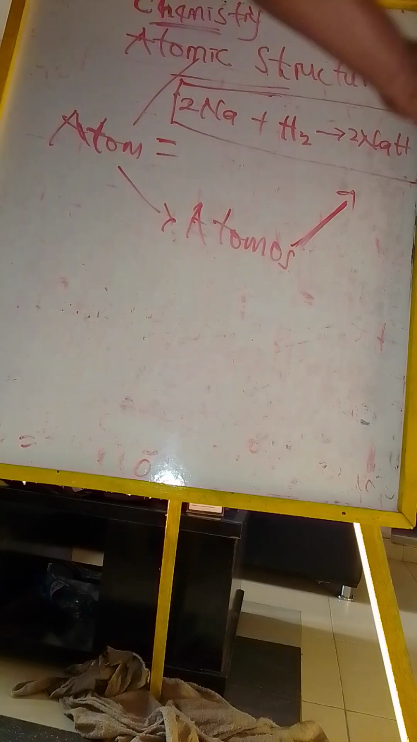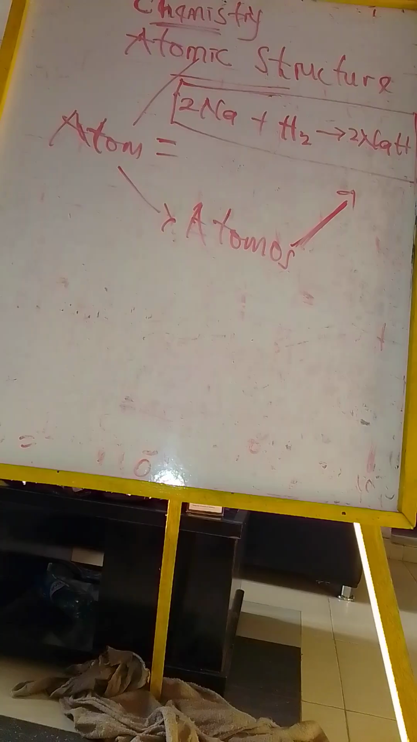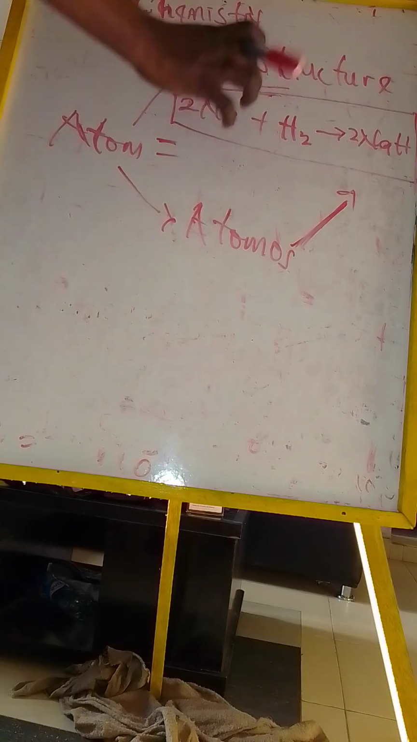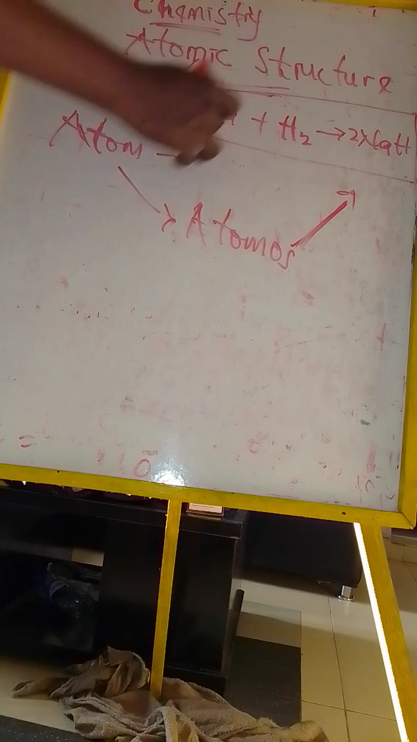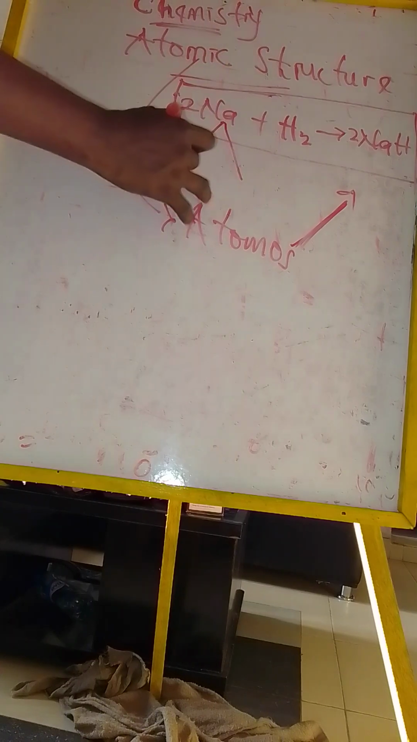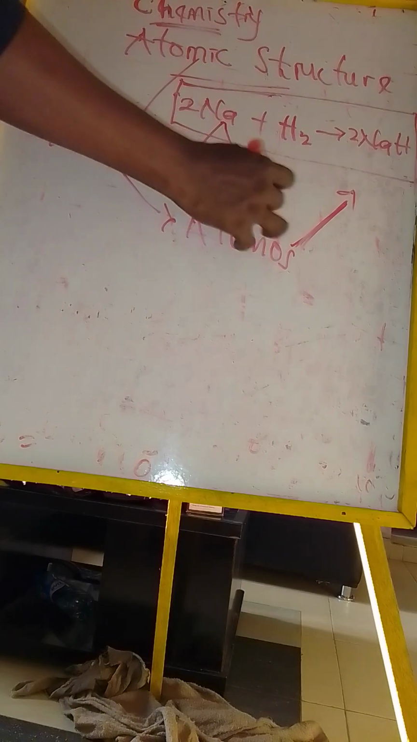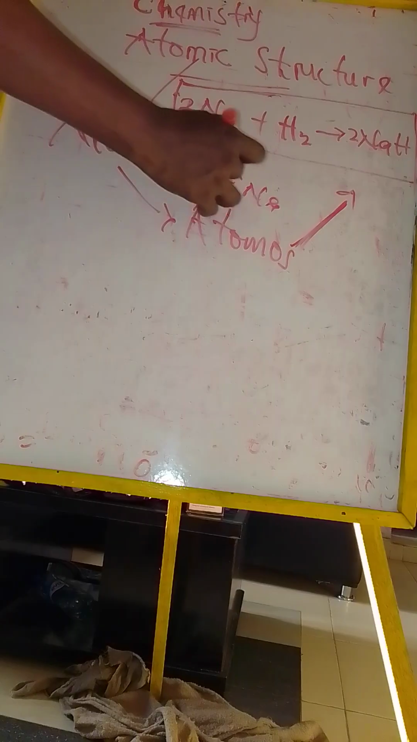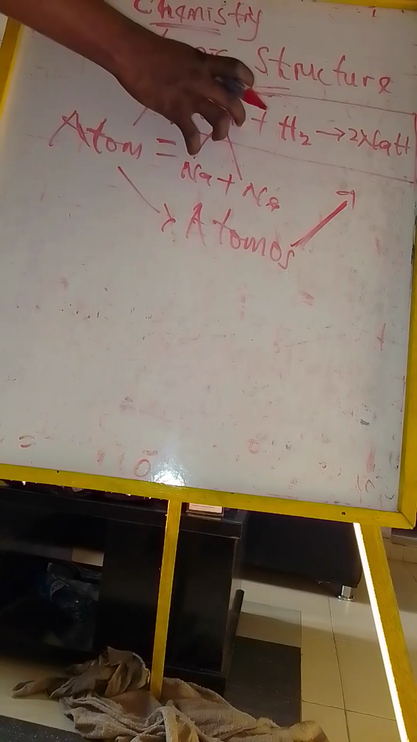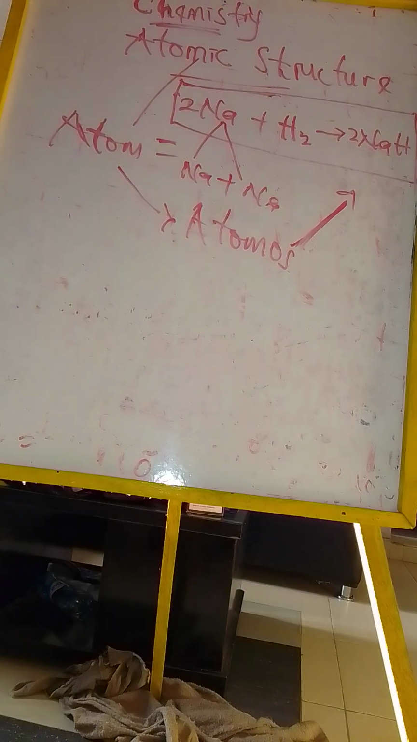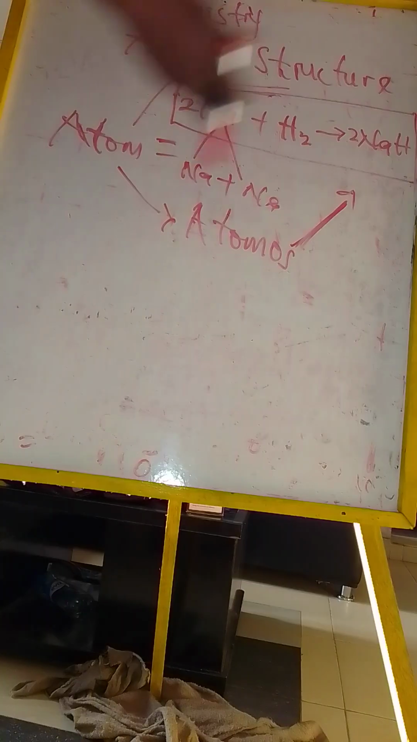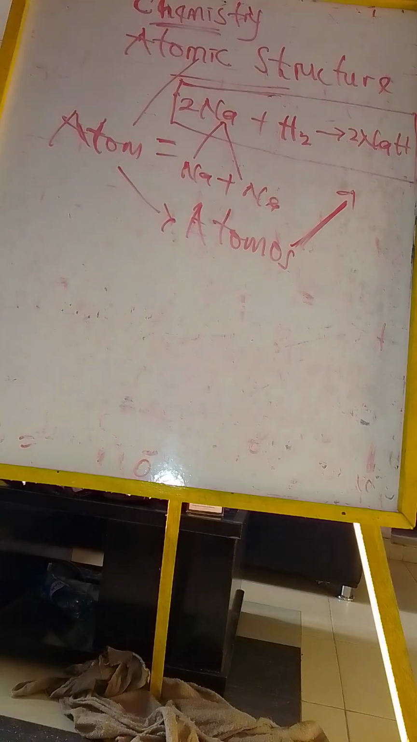So what do I mean by this? When you look at this on the board, we have a reaction. Here, the smallest amount, we can say we have two sodium atoms, one sodium, one sodium. These two sodium atoms come together and react. So the smallest amount that can take part during a chemical reaction is what we call an atom. But that's not where we are going. I think I've explained this to you already.